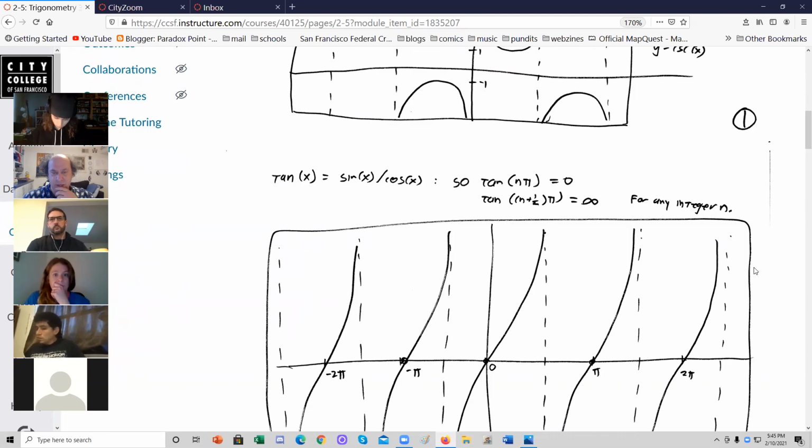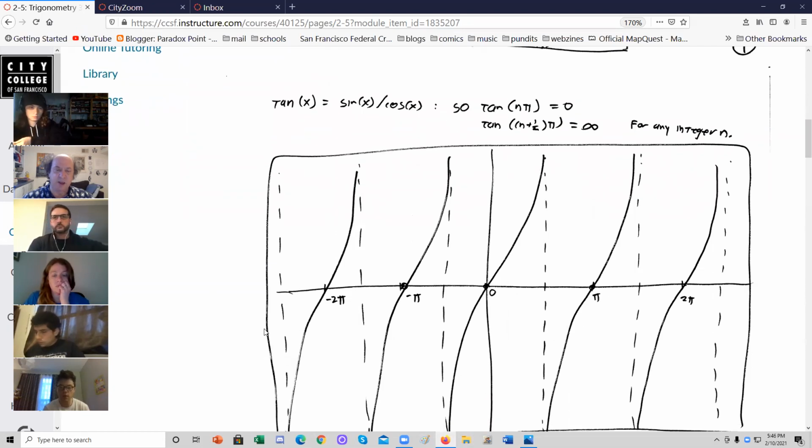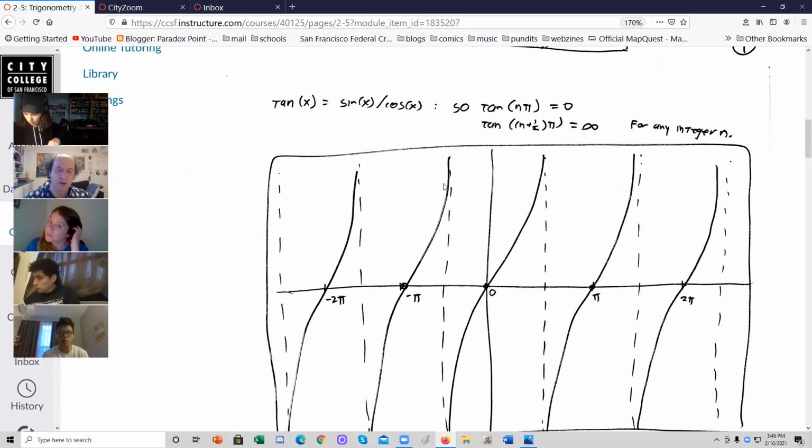Tangent and cotangent. Well, tangent is sine over cosine, so it equals 0 whenever sine is 0 at integer times pi, and it equals infinity whenever cosine is 0 at integer and a half times pi. So you can draw a 0 here, a 0 here, a 0 here, and in between the zeros are infinities. And okay, it's not immediately obvious from here, but tangent is always rising, or it's always slope positive. So negative infinity to 0 to infinity, negative infinity to 0 to infinity, and so on and so on.